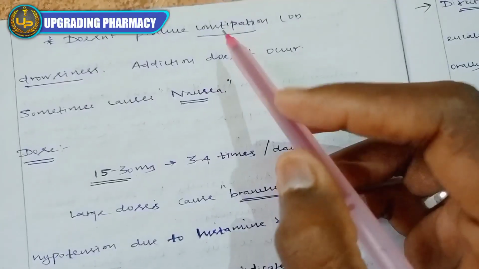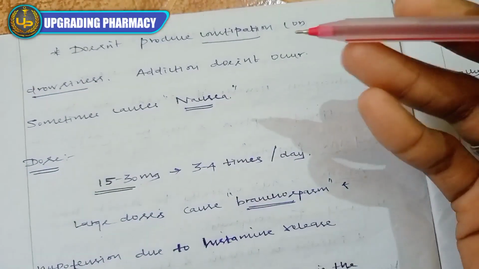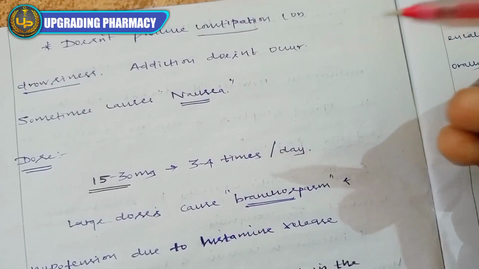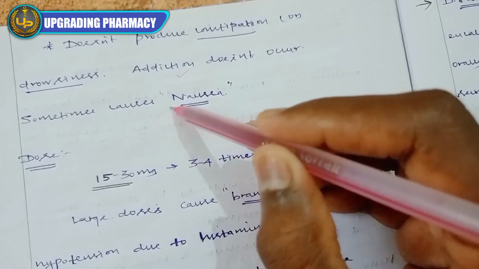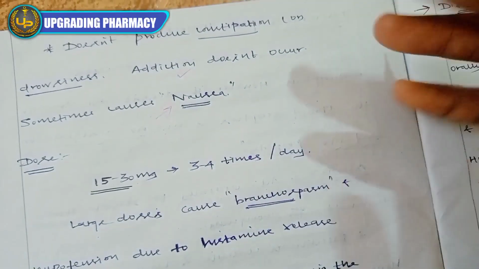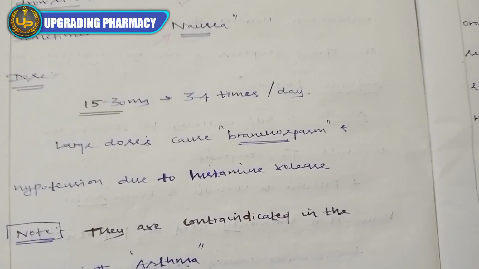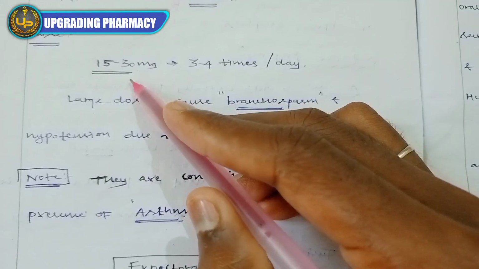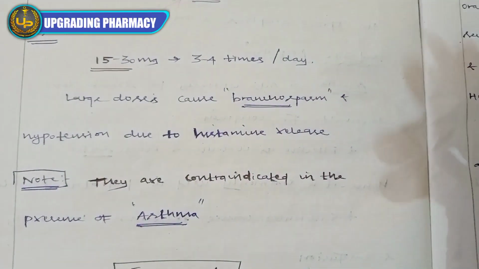It does not produce constipation or drowsiness. Like dextromethorphan, it does not produce any constipation or drowsiness. Addiction does not occur. Sometimes it causes nausea. This is one of the main adverse effects of noscapine, that is nausea, the vomiting sensation. The dose is 15 to 30 mg, 3 to 4 times a day. That is the dose of noscapine.